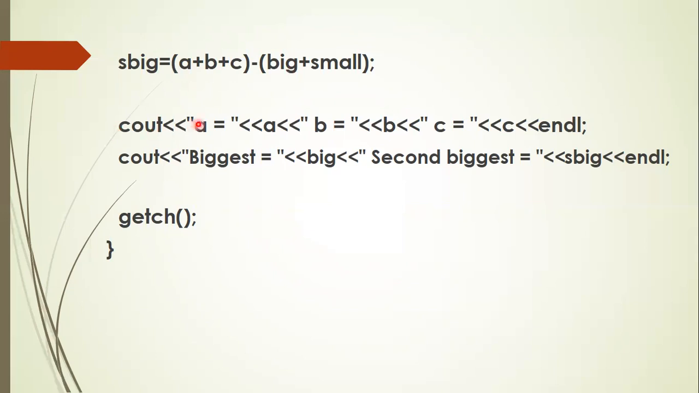Now this line: a equal to, print the value of a, b equal to, print the value of b, c equal to, print the value of c. So in this line, you are printing the values of the input variables. The second line: biggest equal to the value of the variable big, and second biggest equal to yes big, because yes big now stores the second biggest among three numbers. Getch means unless and until you press the enter key. Once you press the enter key, automatically the cursor goes to the editor part.